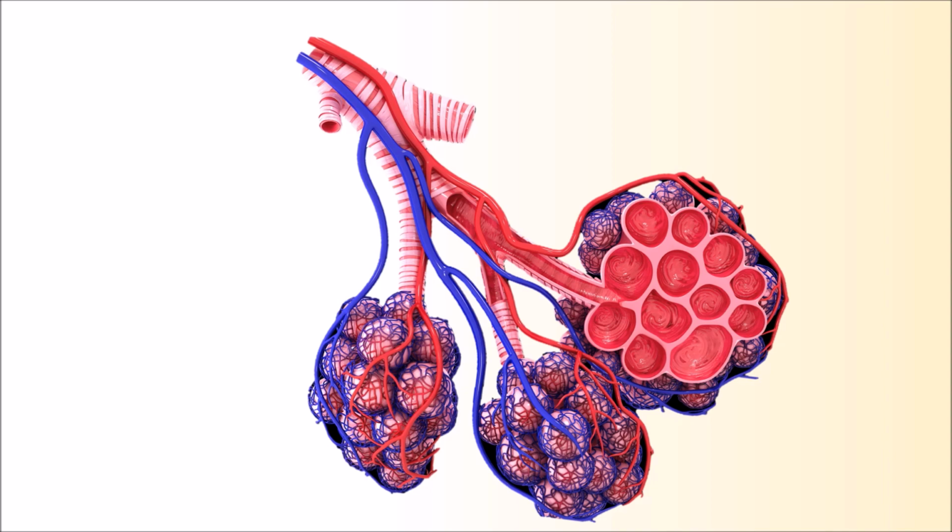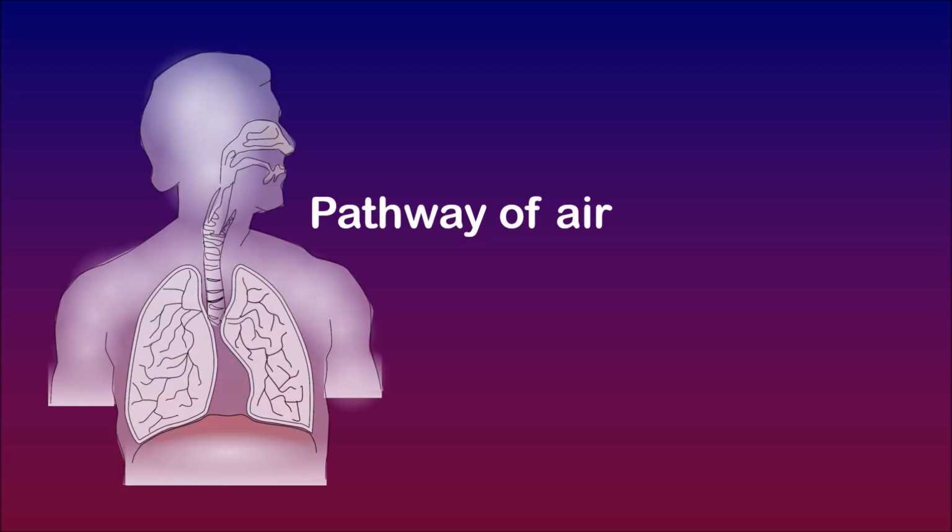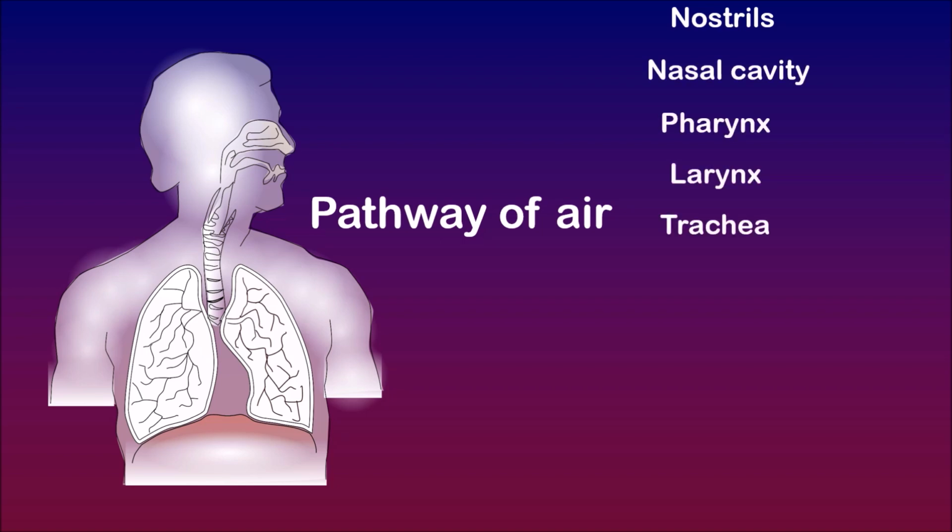Now, let us aggregate the pathway of air. Air enters into the lungs through the respiratory system. Gaseous exchange takes place in the lungs and the resultant carbon dioxide exits out of the respiratory system in the same track. That is, the air enters through the nostrils, continues with the nasal cavity, pharynx, larynx, trachea, bronchus, bronchioles, and finally reaches the alveoli.